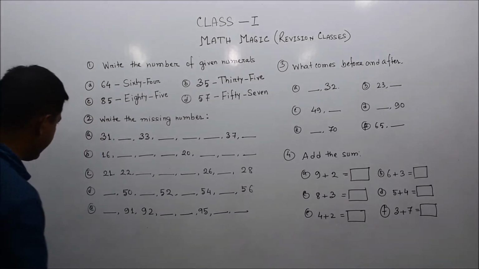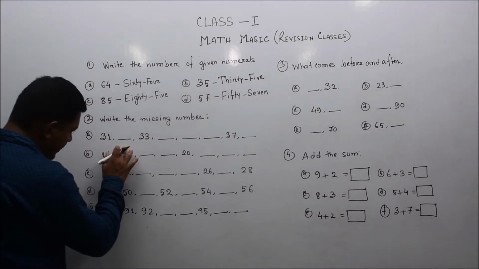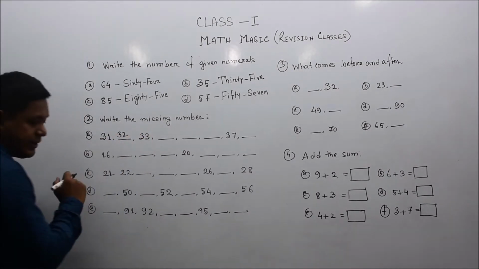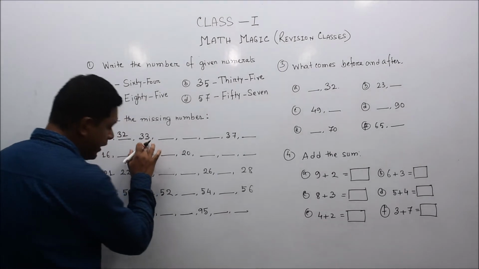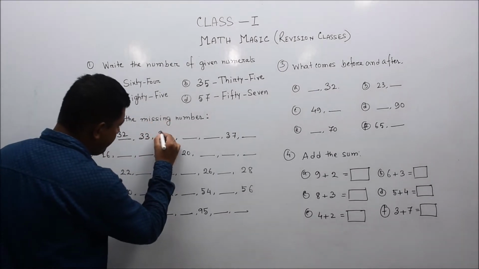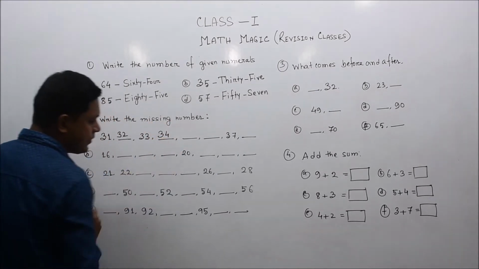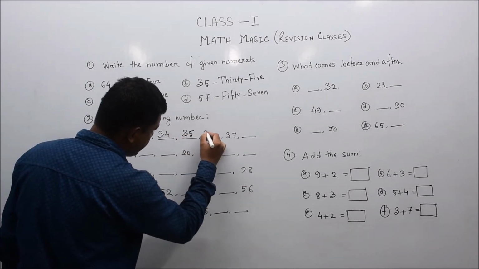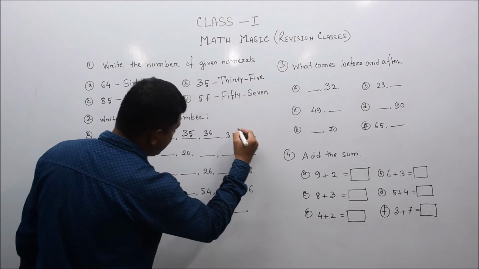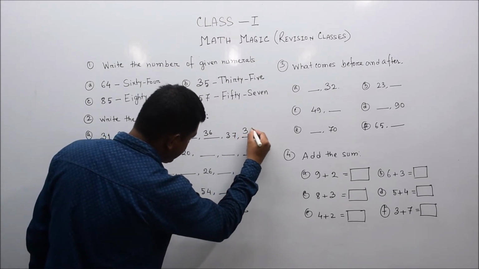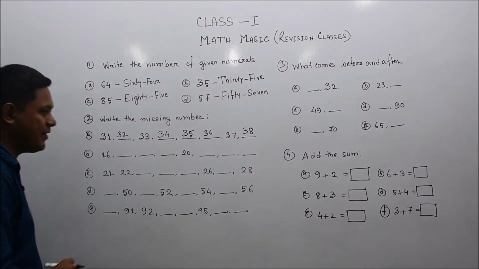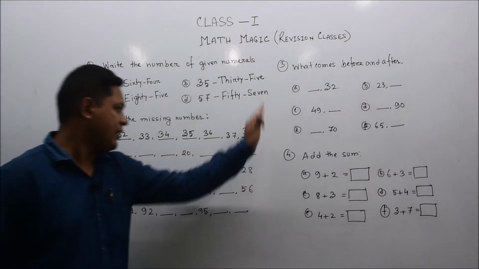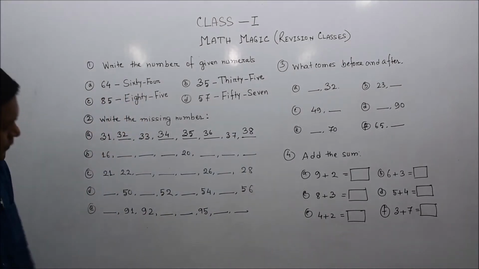Okay, after 31 comes 32. Okay, 33 is given. After that 34. Very good. After that 35. Next 36, 37, 38. Okay, complete. Up to 38 we need to write here, because after 38 no option is given.